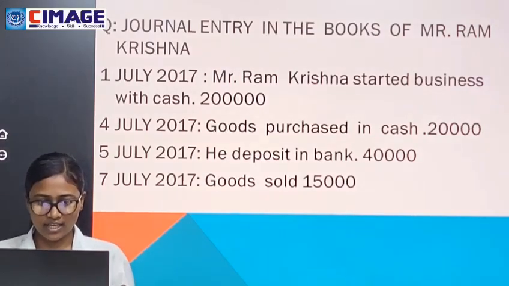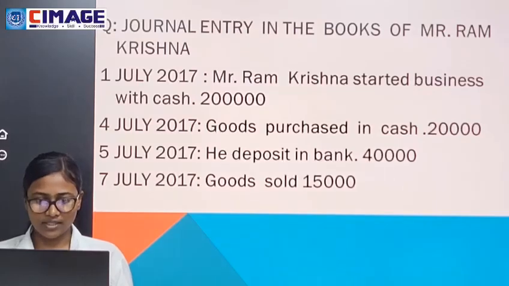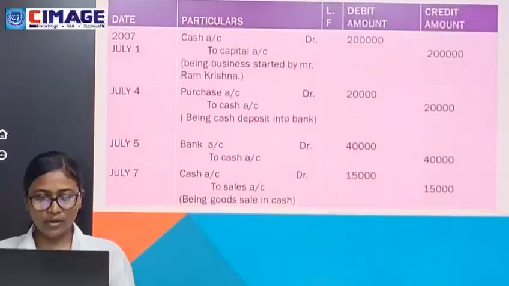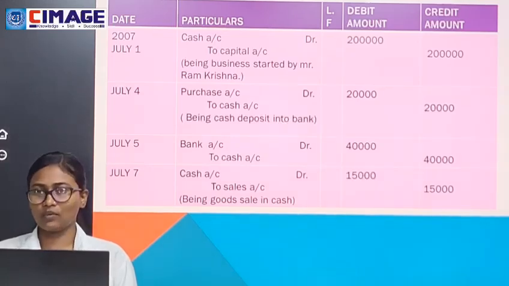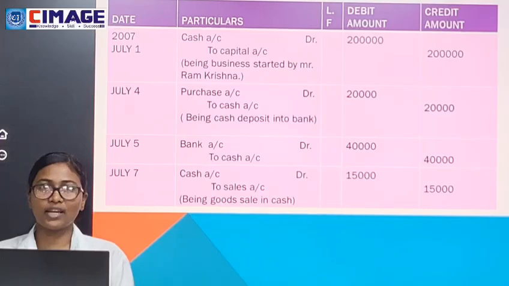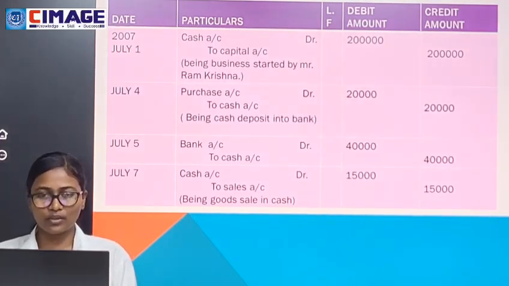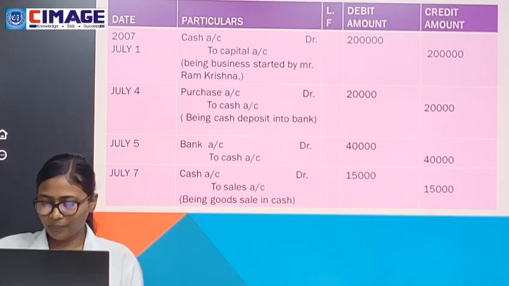So here the first transaction is on 1st July 2017. Mr. Ram Kishan started business with cash 2 lakh. So here we're going to debit cash account and credit capital account, because we are investing cash in business, and according to accounting rule, business has its own separate legal entity. That's why, as it is receiving the cash, we're going to debit it according to double entry rule. And capital is a liability, so we credited that.